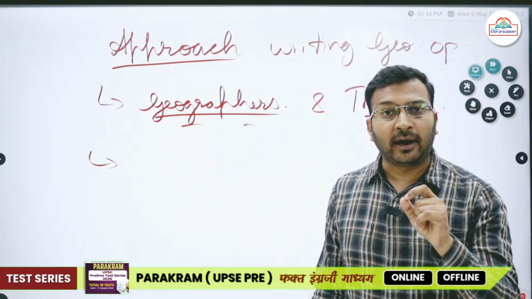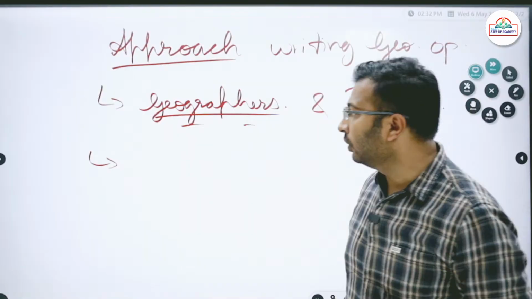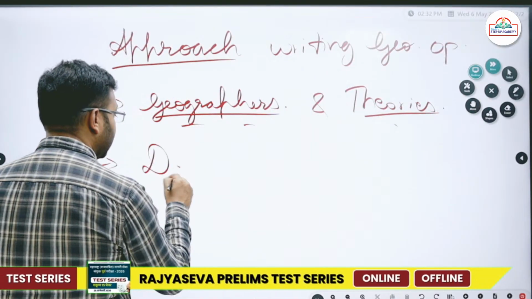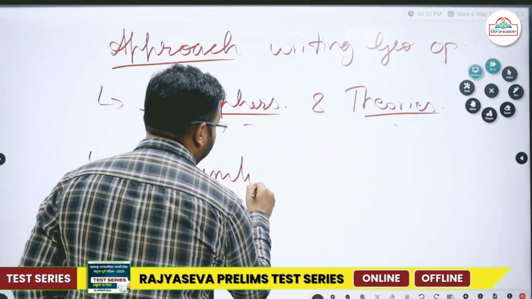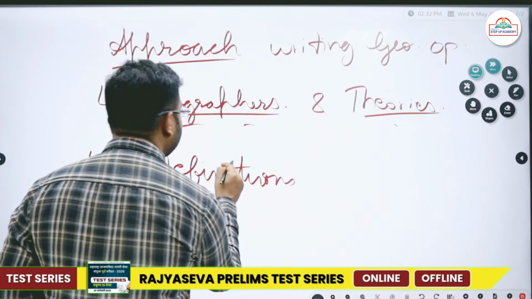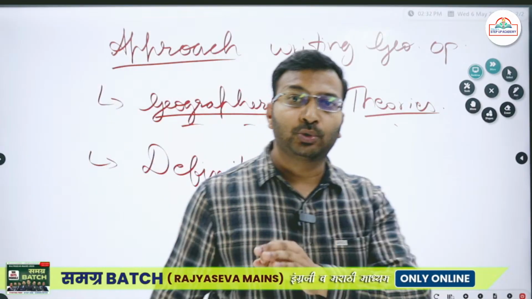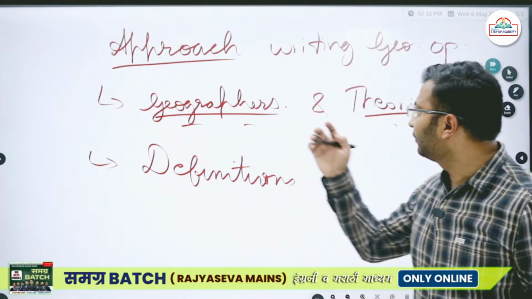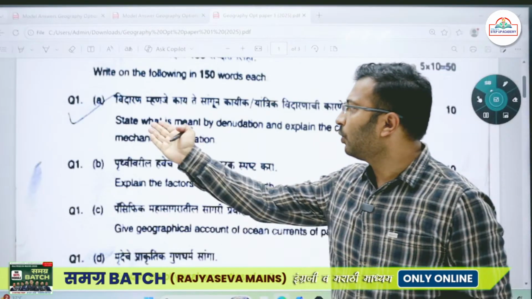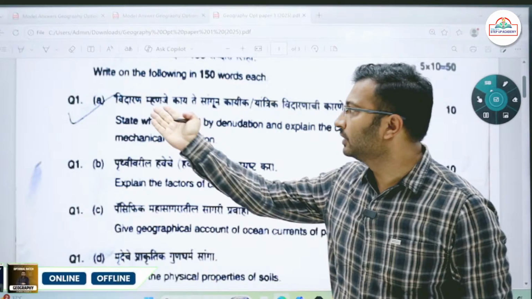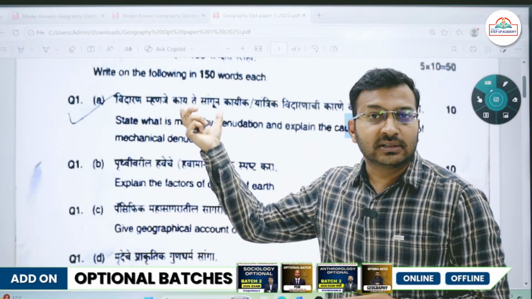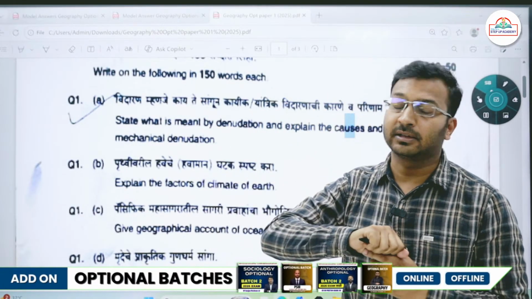Then the second thing I have observed in this optional paper is that the questions were pretty straightforward. So you have to have a very good command on the definitions. You have to have a good command on the definitions with respect to each and every topic. For example, the first question itself asked, what is meant by denudation? विदरण म्हणजे काय? तर विदरण म्हणजे काय ह्याची व्याख्या आपल्याला माहिती असणं खूप गरजेचं आहे.